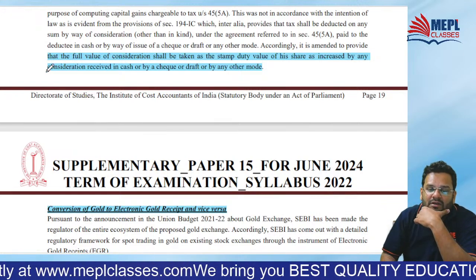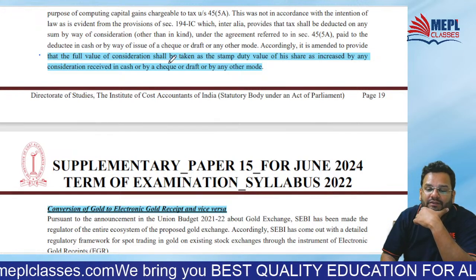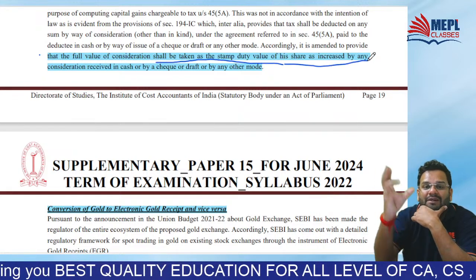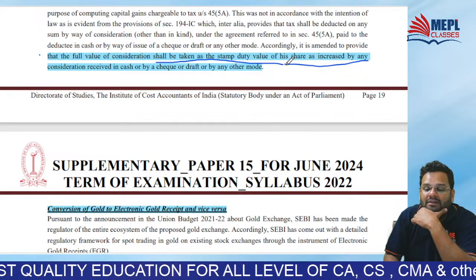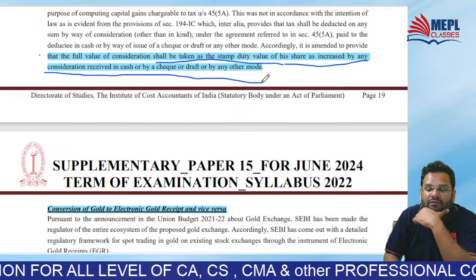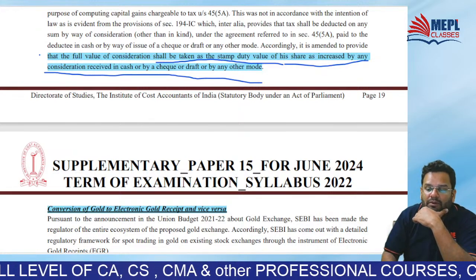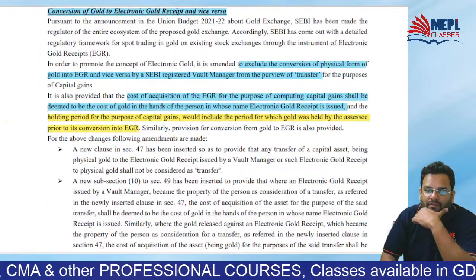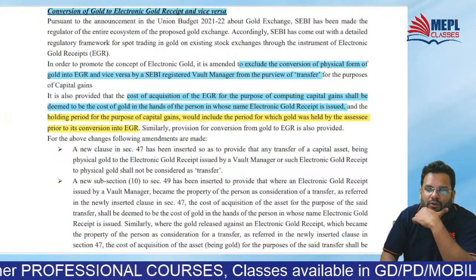So in that case, what shall be the full value of consideration? It shall be taken as the stamp duty value of that flat which is received in that scheme, plus whatever is received in monetary terms. Agreed? Did you all get it?